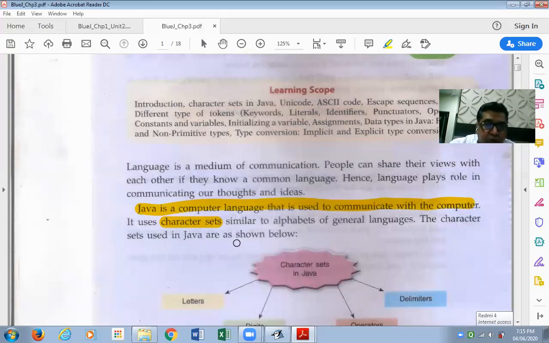This topic is not very complicated. It's a very simple and basic topic. All the keys that you use from your keyboard to type your program, all the characters that you type in a Java program, make the Java character set. I repeat, it uses character sets similar to alphabets of general languages. The character sets used in Java are as shown below.